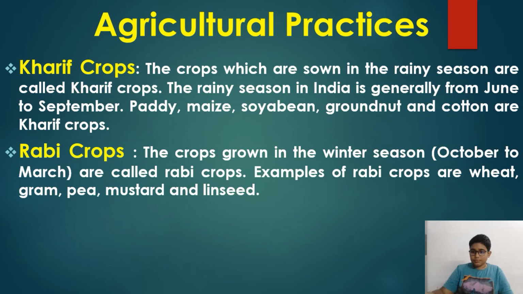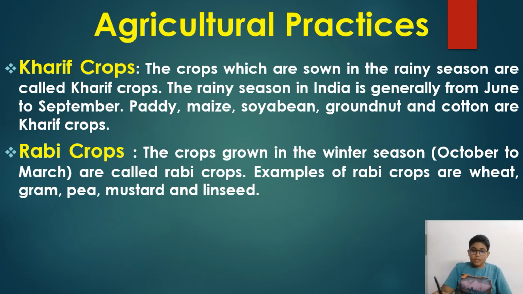Let's move. So here is a definition of what are kharif crops and what are rabi crops. Kharif crops are the crops which are sown in the rainy season. On the other hand, rabi crops are the crops grown in the winter season.